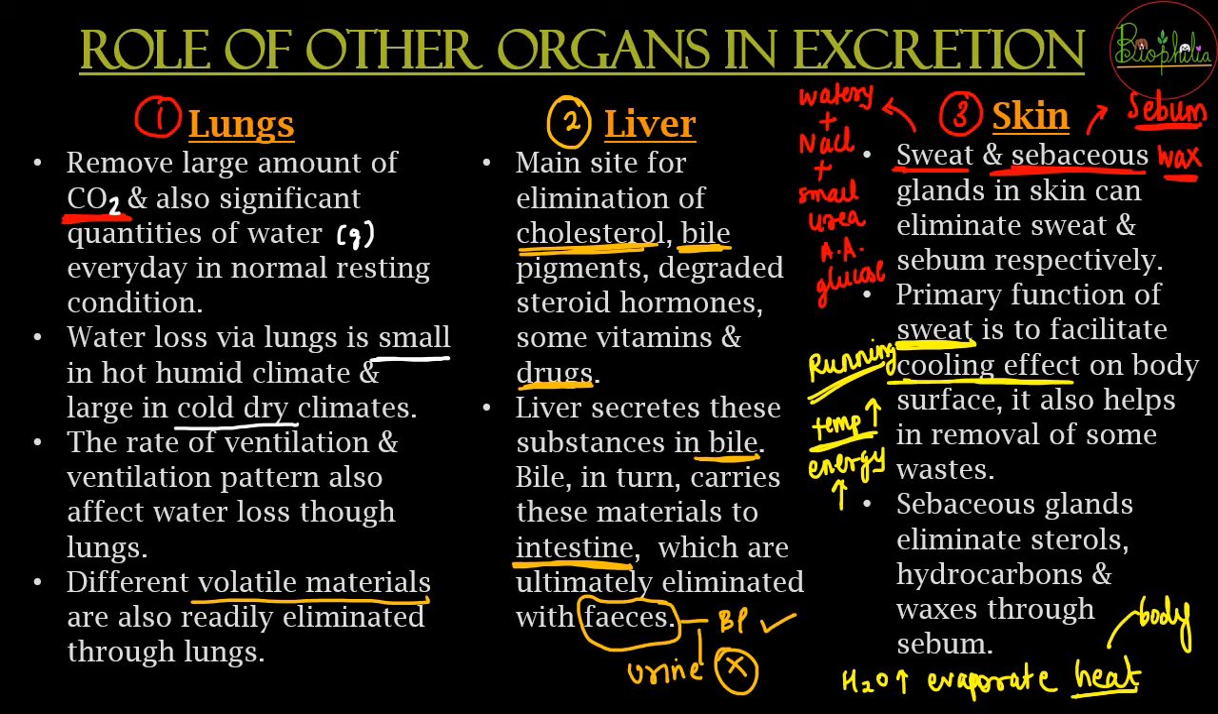Now, what is the role of the sebaceous glands? Sebaceous glands में there are going to be some sterols, some hydrocarbons, some waxes, which are going to get eliminated through the formation of sebum. So this sebum waxy coating is going to be helpful if it is released in a certain quantity. That is going to help the skin remain protected from the external environment. So that was about the 3 organs other than kidneys which are going to have their role in excretion.